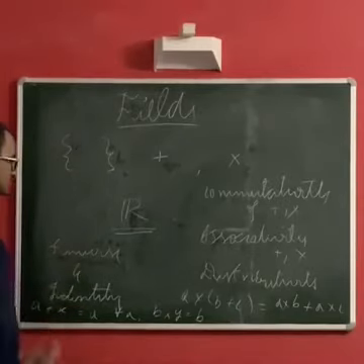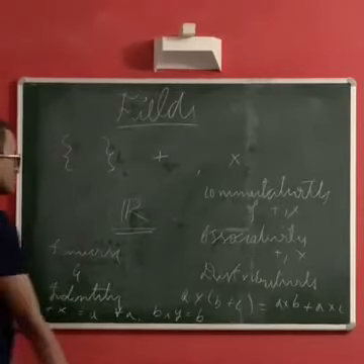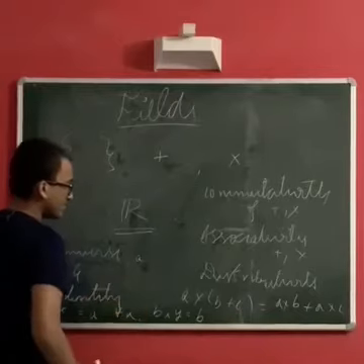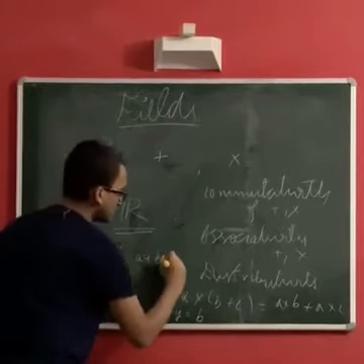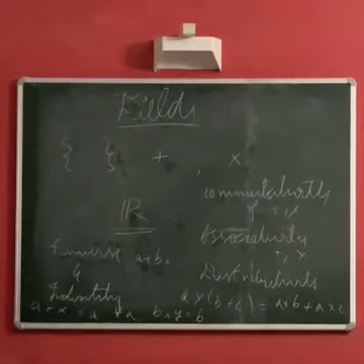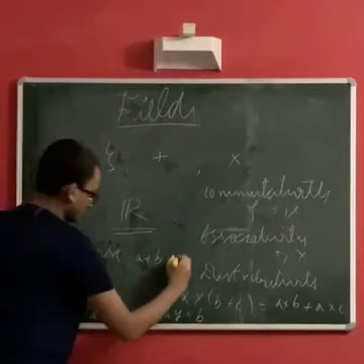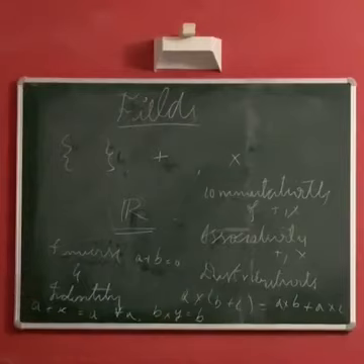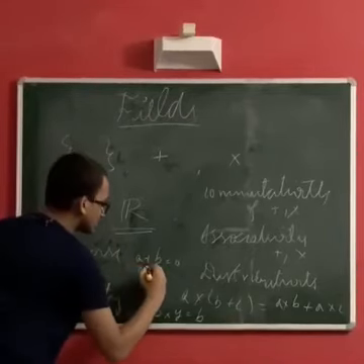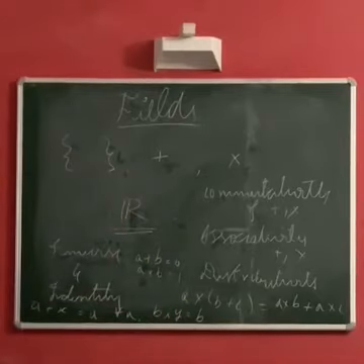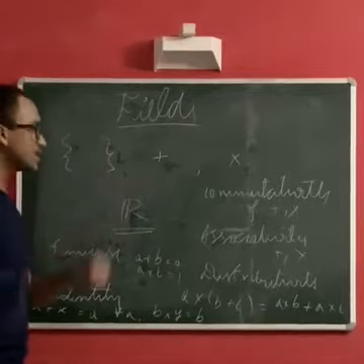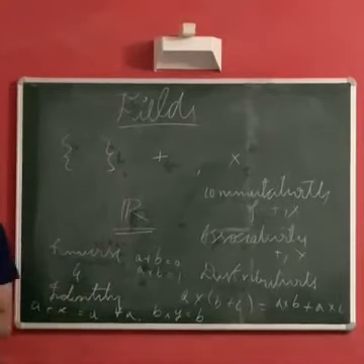And inverses: existence of inverse means that for every a in the set there should be a b such that a plus b is equal to the additive identity, in this case 0. And inverse in multiplication similarly means that for every a there exists a b such that a times b is equal to 1, that is the multiplicative identity. Hence it satisfies all these properties and the set of real numbers qualifies to be a field.